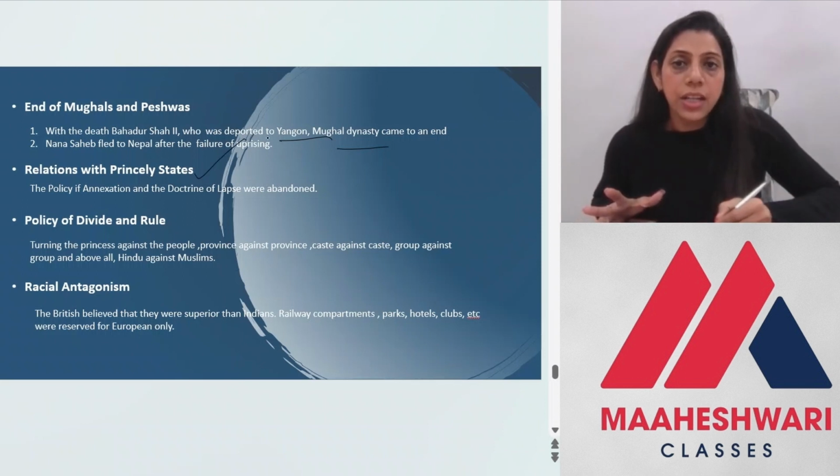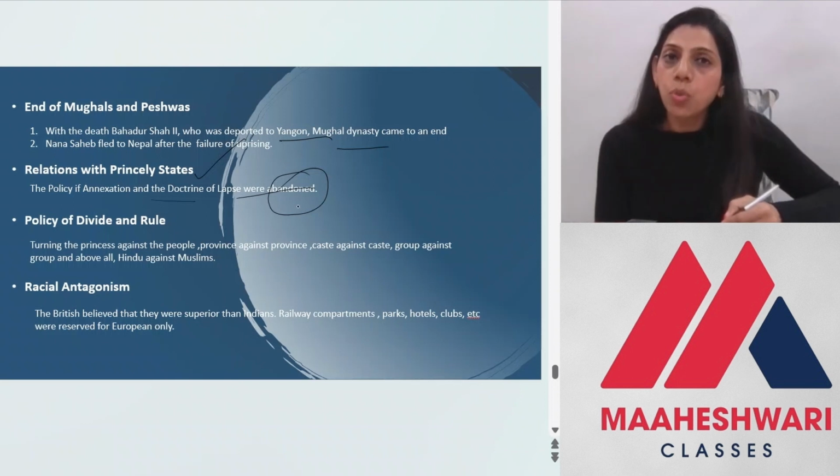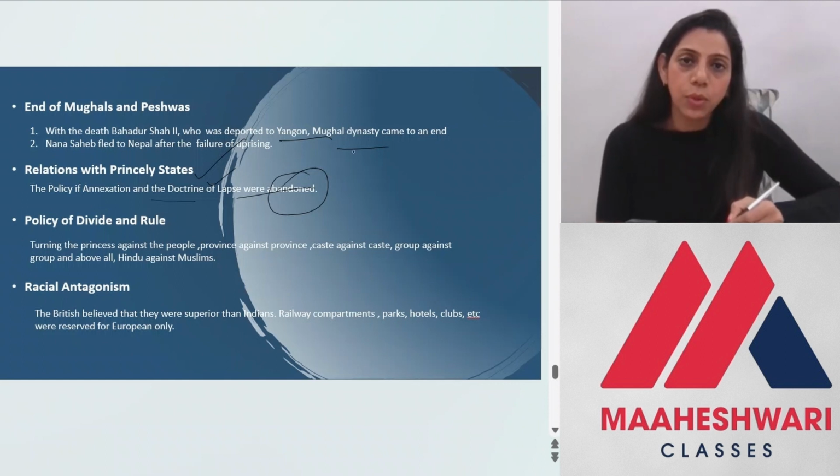The policy of annexation and doctrine of lapse in relationship with the princely states was abolished. Now जिसकी वजह से ये सारा war हुआ, उसमें से कुछ important points ये थे that doctrine of lapse was one of the major causes of the revolt of 1857, or the policy of expansion, that is through wars and through doctrine of lapse. These were the important reasons for the revolt of 1857, उसको अबैंडन कर दिया गया, उसको खत्म कर दिया गया.